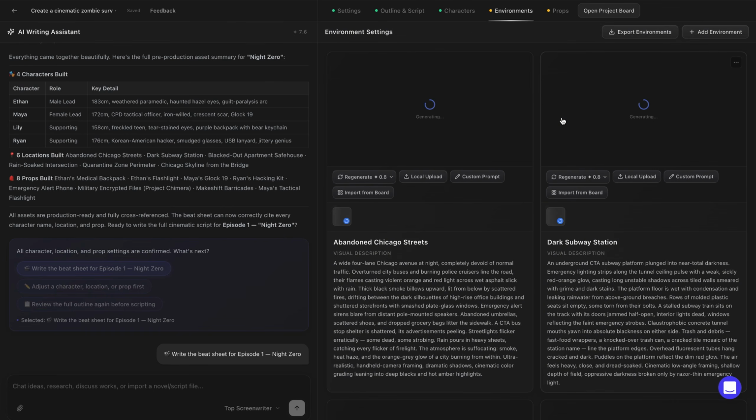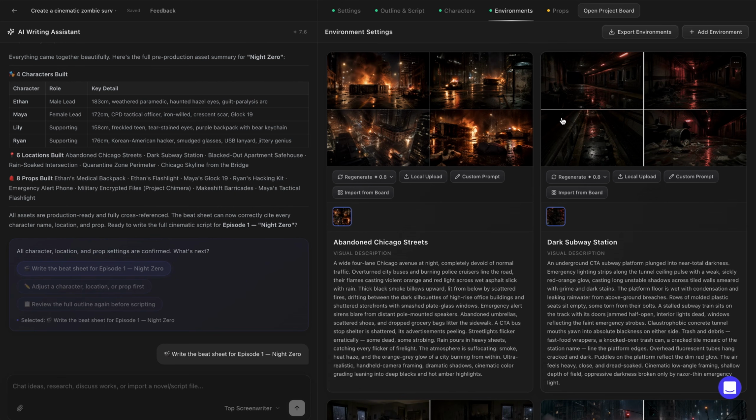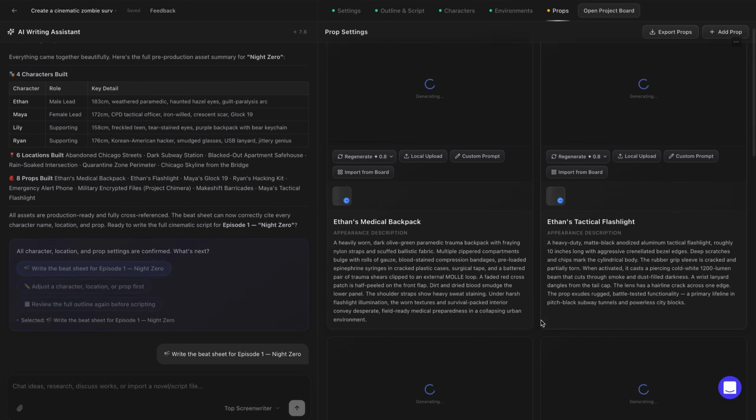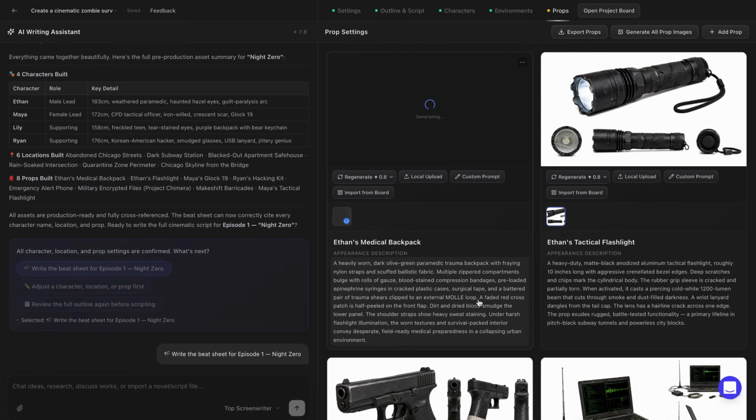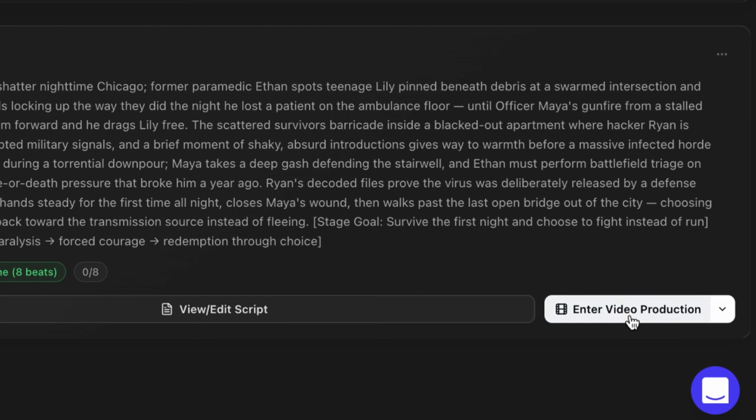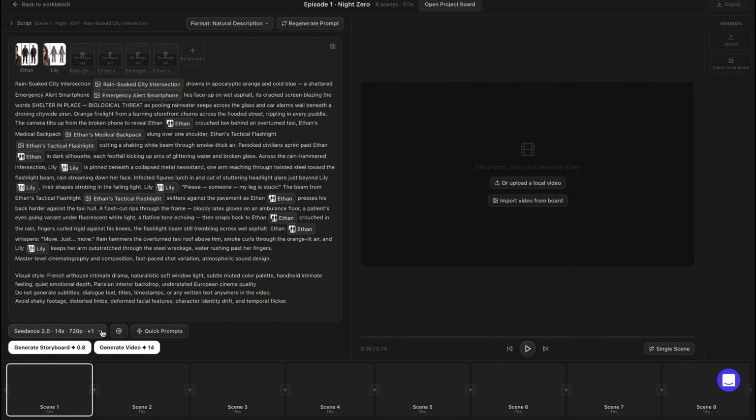Using the same step, I generate the environment of my video and all the props that will be used in the scene. After that, I go back to the outline and script section and click on Enter Video Production. It brings me here. It looks like a video editor, but it's far better than that.